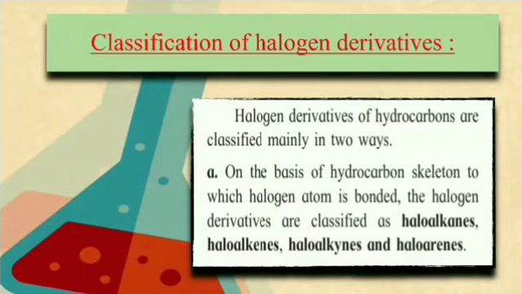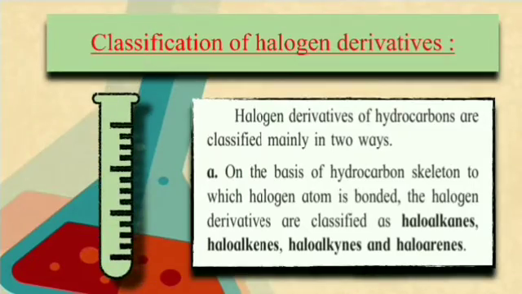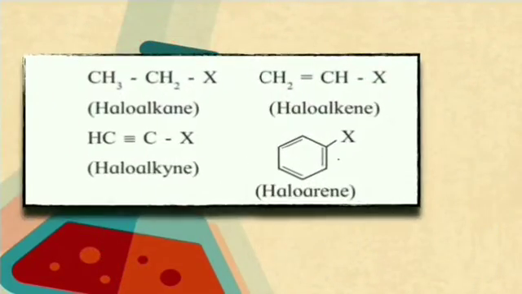So we'll do it in detail now. The first one is on the basis of the hydrocarbon skeleton to which the halogen atom is bonded. They are classified as, you can see the example. The first one is a haloalkane. Why is it an alkane?